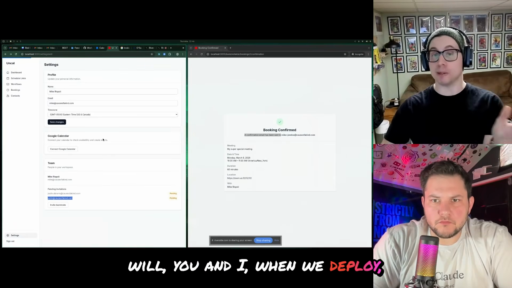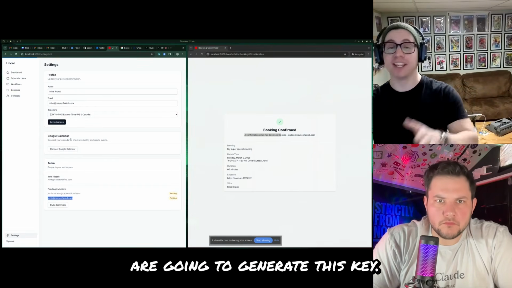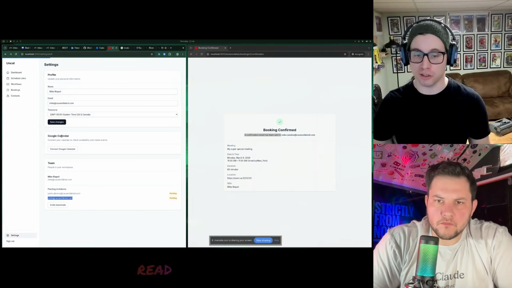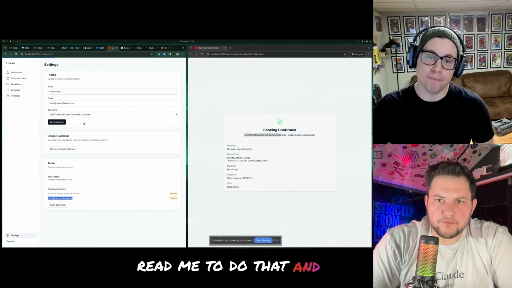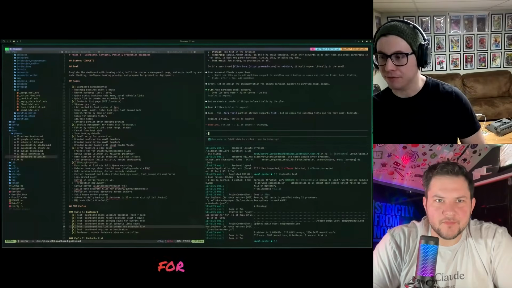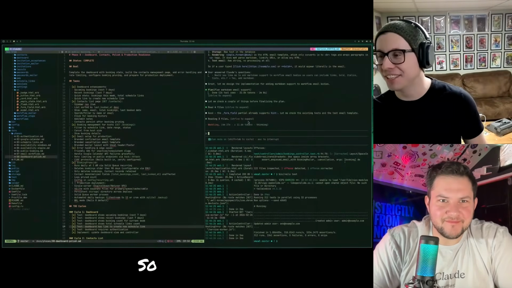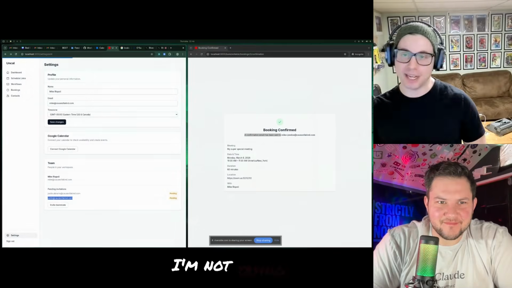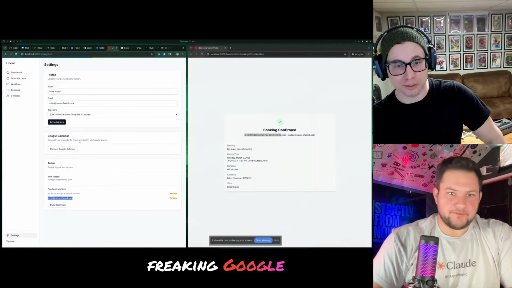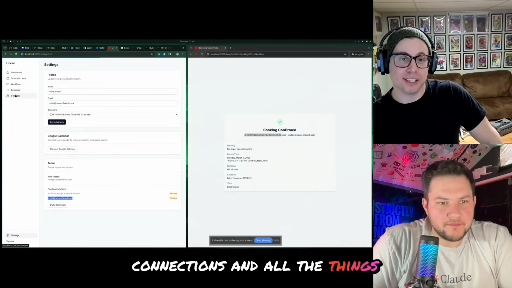You and I, when we deploy, are going to generate this key. You are going to use this as an open source code base. You'll generate this key, and there'll be instructions in the README to do that. And you'll connect, because I don't want to use my account and pay for all the connections. So that's the beauty of this. If you're building a SaaS, you've got to account for millions of Google Calendar connections and all the things you have to do with that.